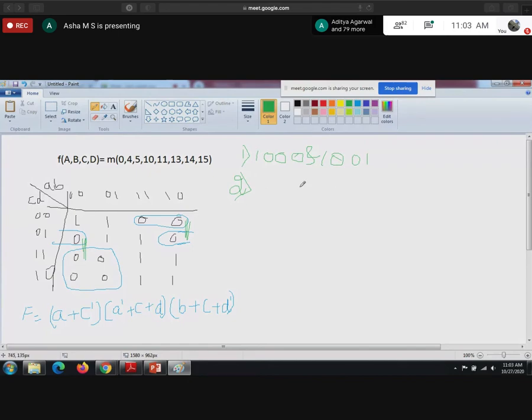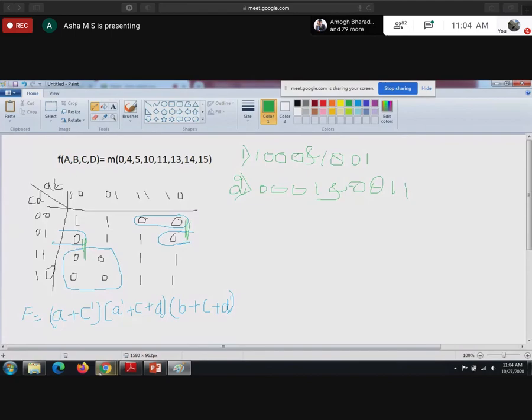Next, start the second hazard. Write down the second one. Static 0 hazard exists for the combination. Write down these two combinations now: 0001 and 0011.